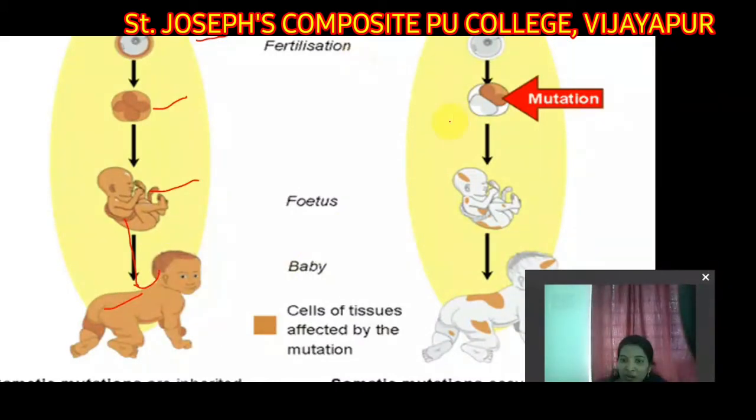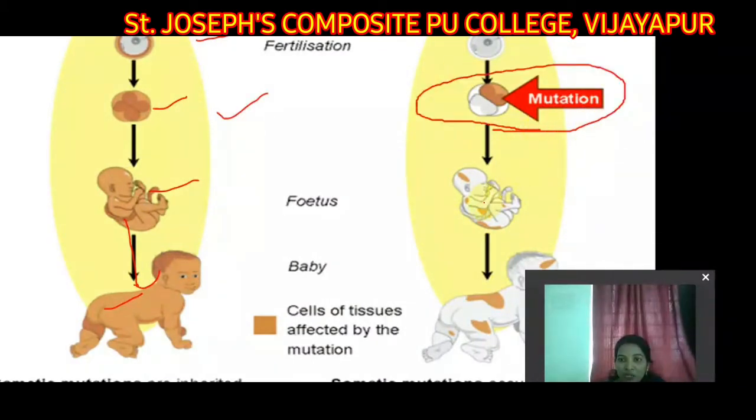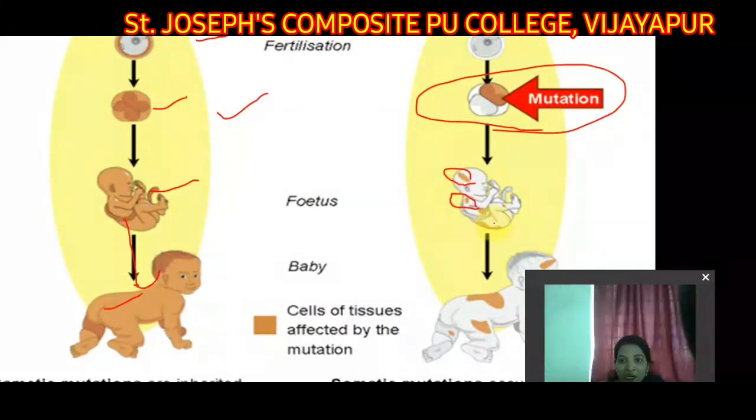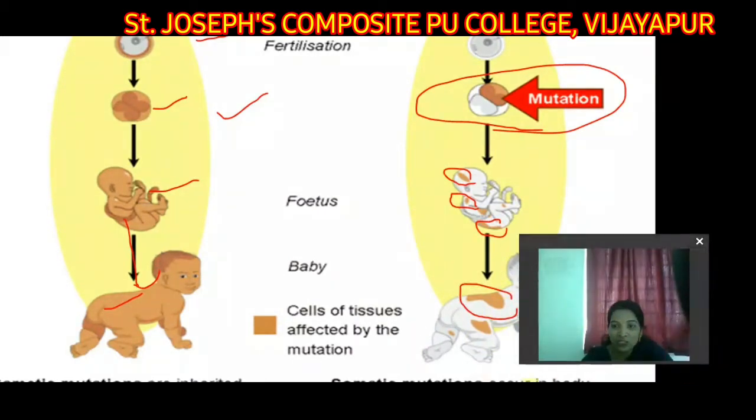Next you can see a normal baby and a mutation embryo. As you can see the symbols here on the baby, how internally the baby is affected and the skin color also changing here. So we consider these as somatic mutations, which occur in the body. They are not inherited but may affect the person during their lifetime. So that is how the changes take place, and we consider them somatic variations or somatic mutations also.